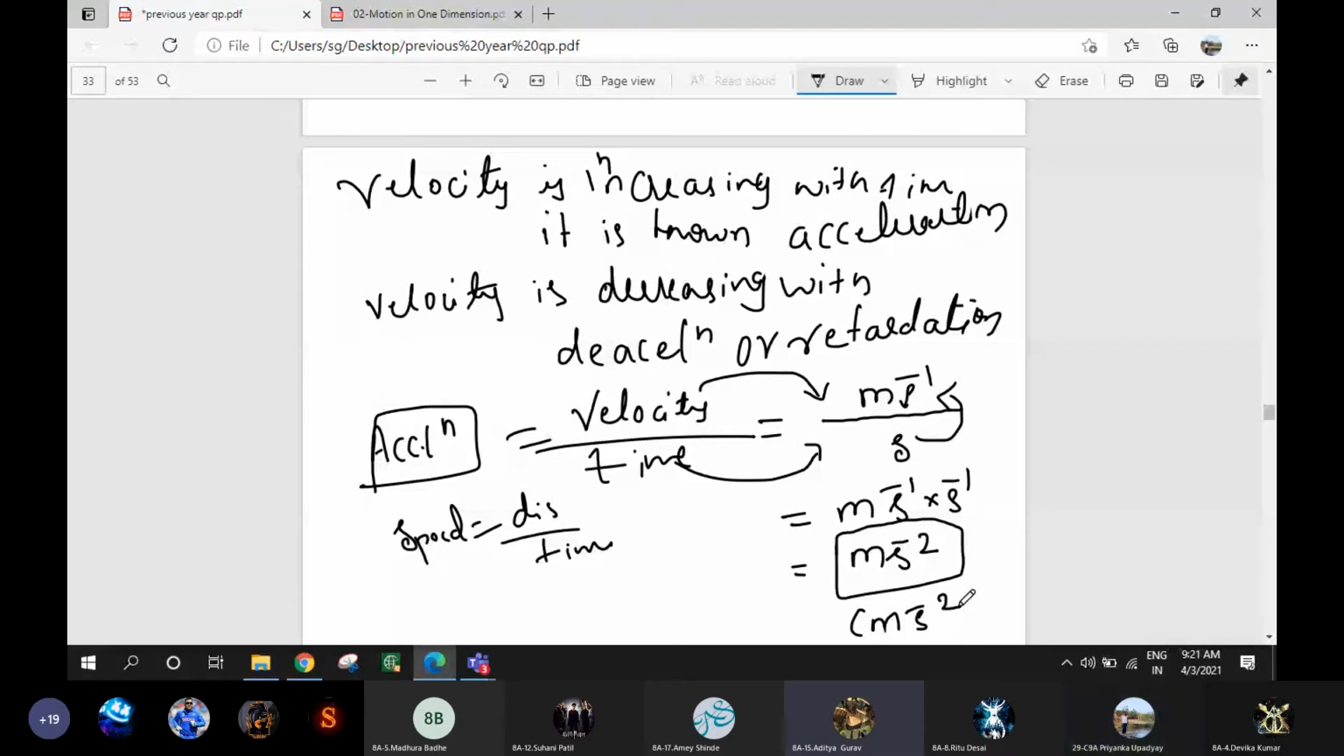Your screen is not visible. My screen is properly visible, no? Okay, maybe it's your network issue.